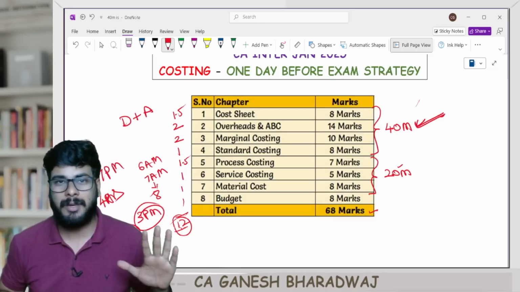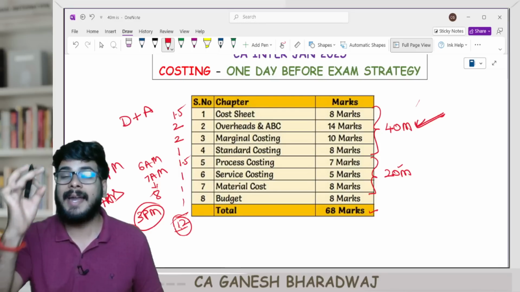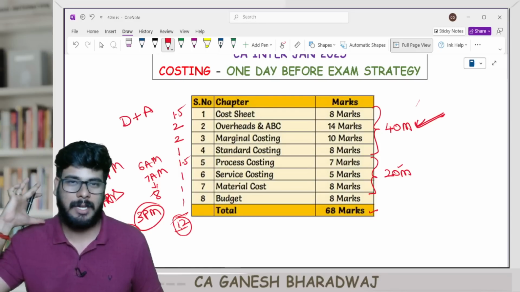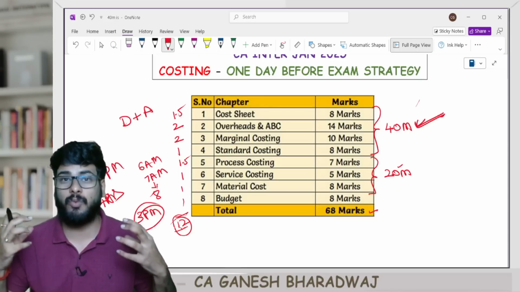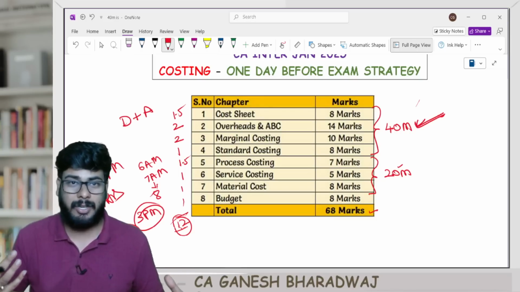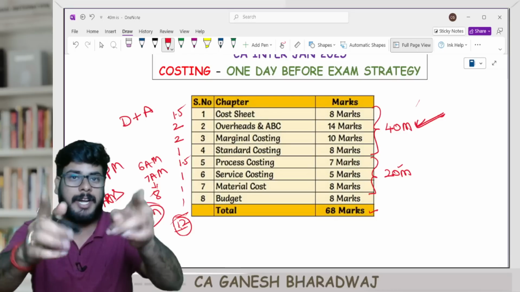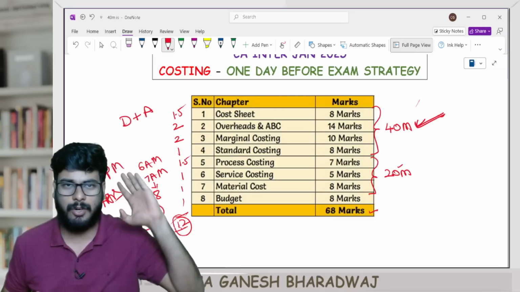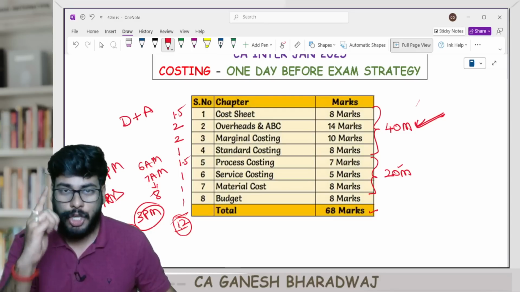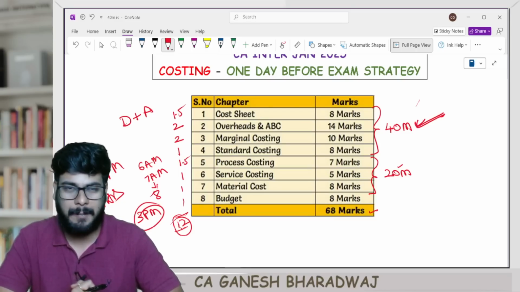Now guys, tell me, if you follow this approach, not just passing, an exemption is guaranteed as well. Are you clear with this? So please do not worry about your results. Please do not worry if others are telling you that costing is going to be difficult. I have broken it down and I've proved it right in front of you how easy it is for you to revise. You can definitely go ahead and do this, and I am sure you will score not just a pass mark but an exemption in the upcoming costing paper, right?